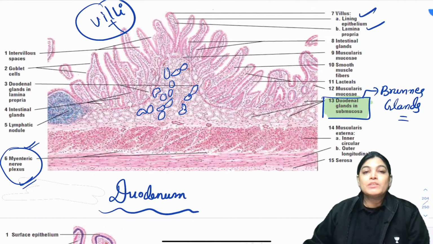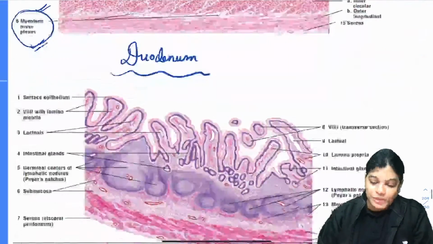Small intestine. So, this is a slide of small intestine where villi will be seen. If a slide is showing villi along with lining epithelium, it generally gets cleared when high power is used, but this is a slide having villi and Brunner's glands. So, this is a slide of duodenum.